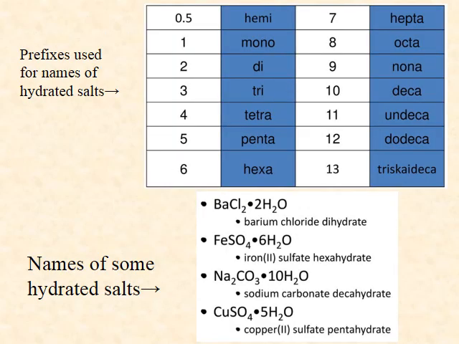Hydrated salts follow a standard naming pattern. The first part of the name is the ionic salt, and the second part of the name is a prefix indicating the number of water molecules, followed by the word hydrate. For example, barium chloride dihydrate has 2 water molecules per empirical unit. Iron sulfate hexahydrate has 6 water molecules per empirical unit. Sodium carbonate decahydrate has 10 water molecules per empirical unit. Here, we have listed all other prefixes used in naming hydrated salts.